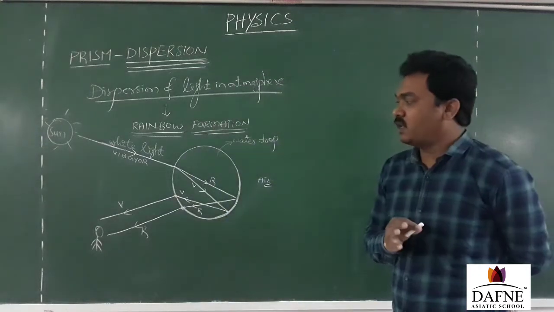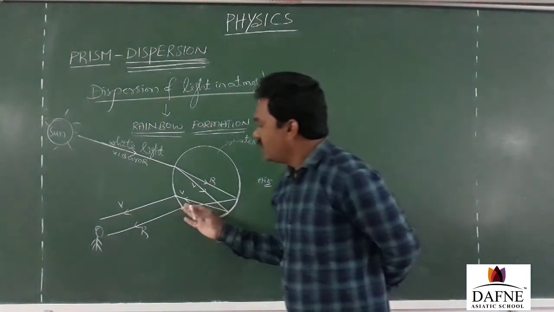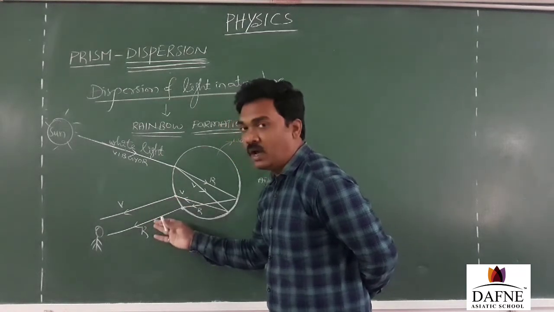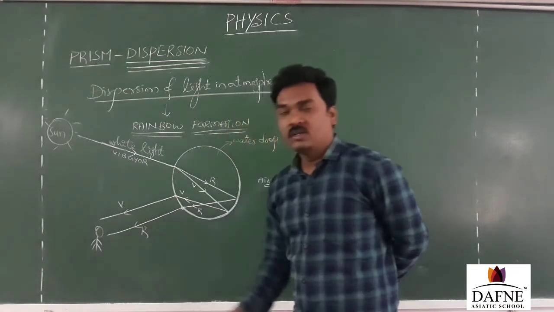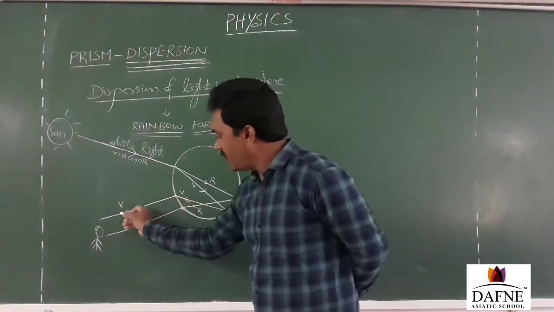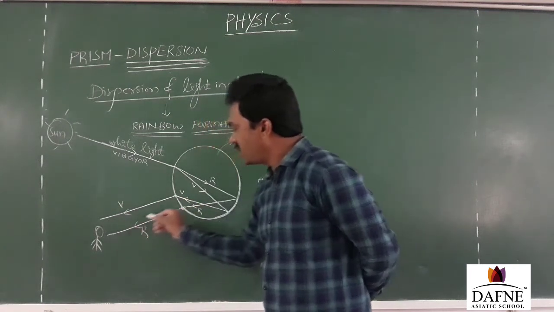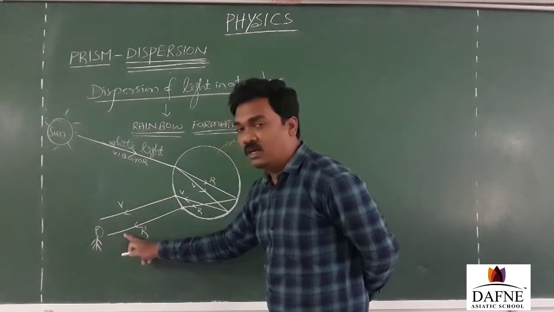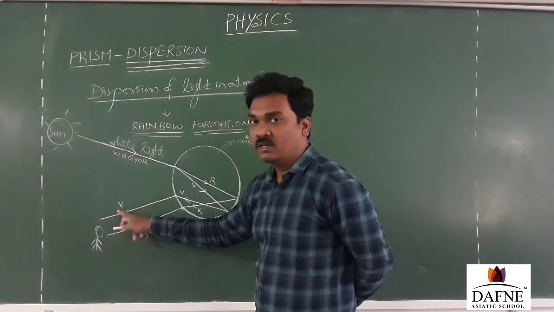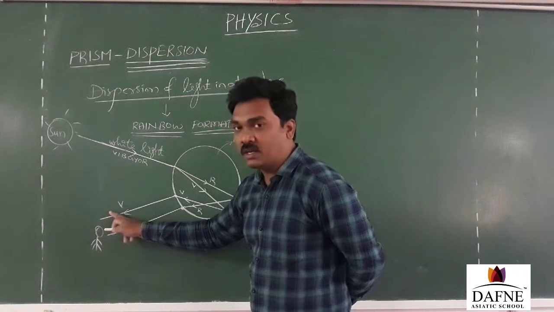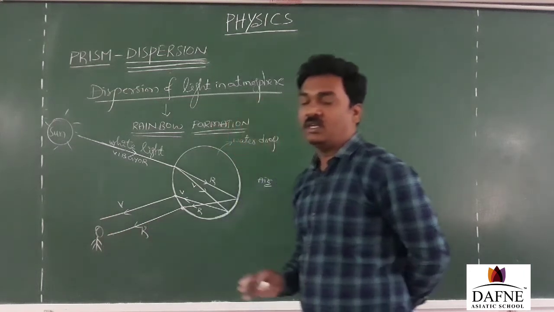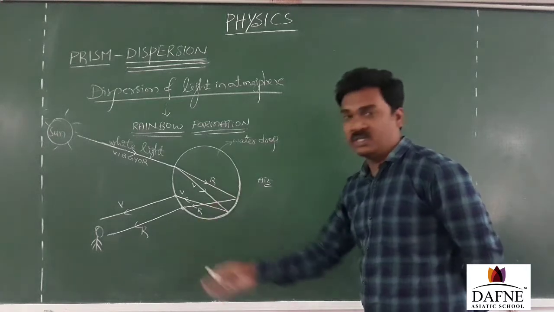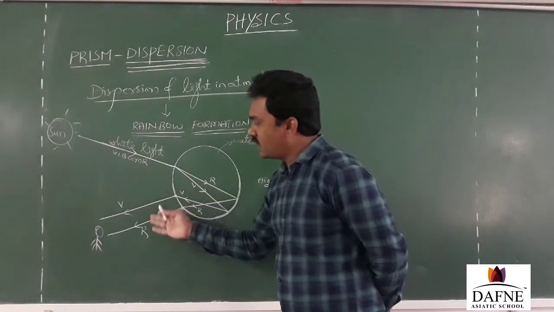But here the point that we need to understand is that the different lights coming from the water droplet, violet to red, are not all received by the observer, because violet is coming in one direction, red light is coming in one direction, blue color will come in another direction. If the observer is going to find the red color, then he will not be able to get the violet color. If the observer is going to get the violet color, then he will not be able to identify the red color. Any one color he will be able to identify in his particular placement, because different colors are coming along different paths.